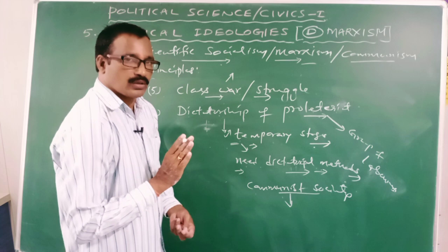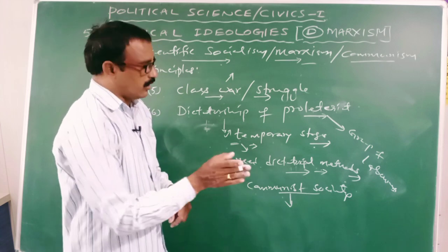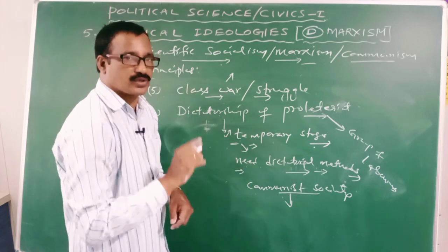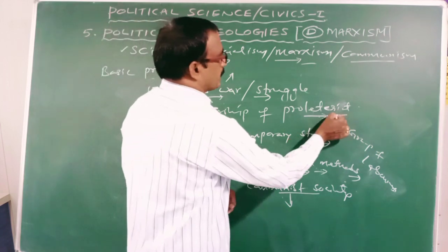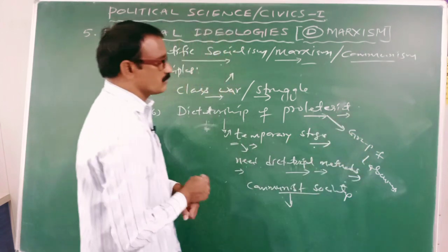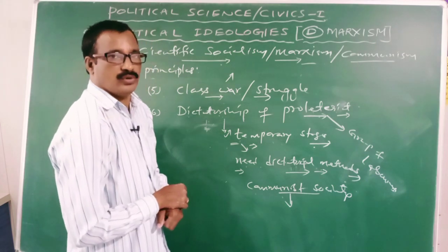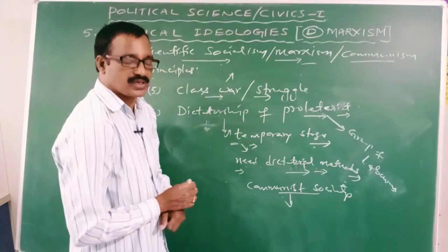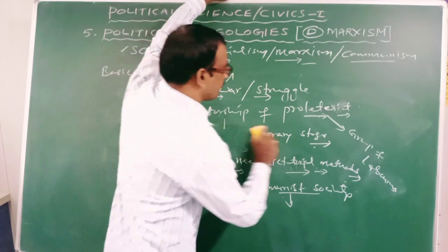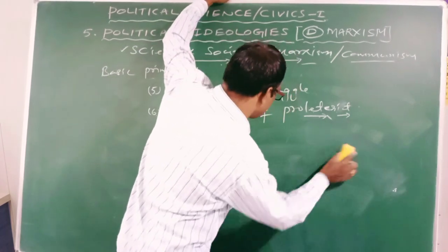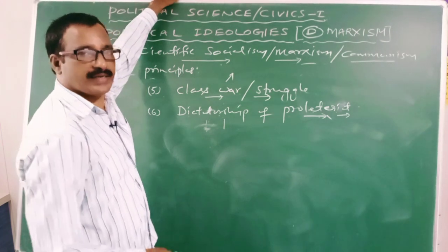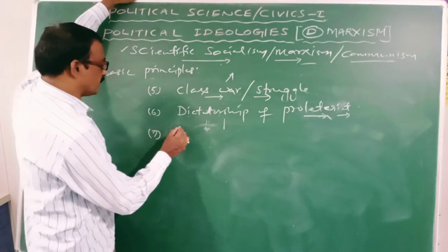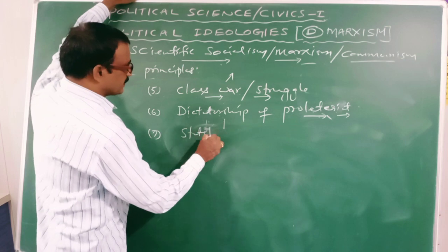Then how many classes will remain after the overthrow of the capitalists? Only one class will remain in the society, that is the proletariat class, meaning the labor class. Hence it is called a classless society or a stateless society. So in the second stage, what type of society is formed? Communist society is formed. That communist society is what?